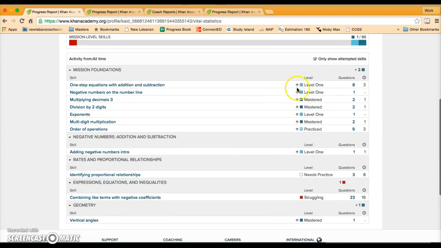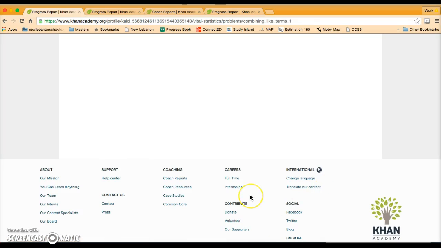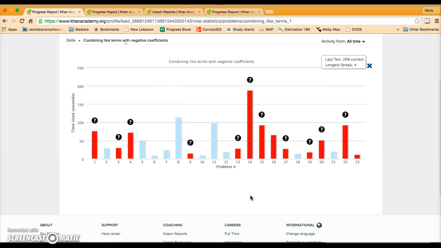Specifically, they've got up to level 1 on one-step equations with addition and subtraction. They've actually mastered division by 2 digits. And I can see in red that they're struggling with combining like terms. I can click on the actual number of questions and go through and see their whole history of all the problems that they've answered.